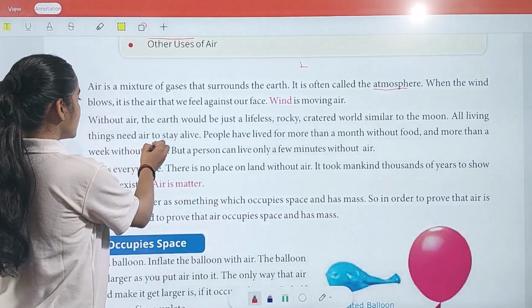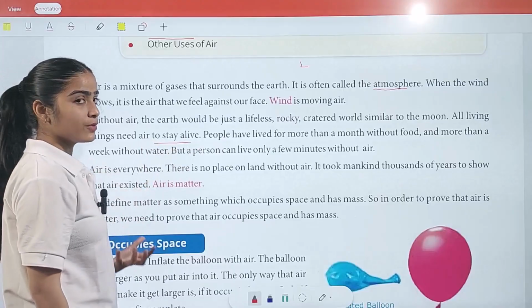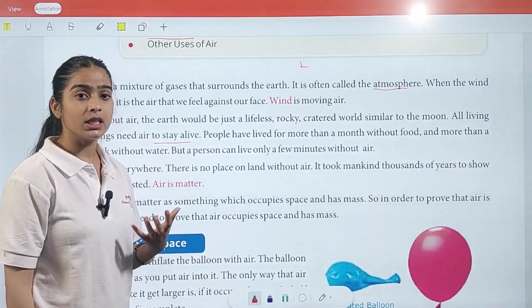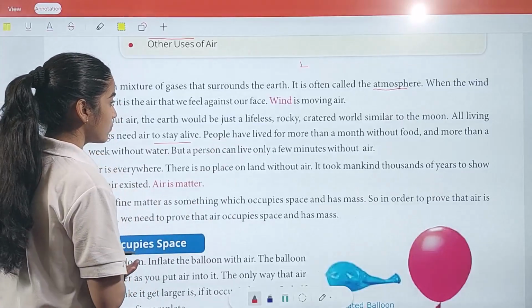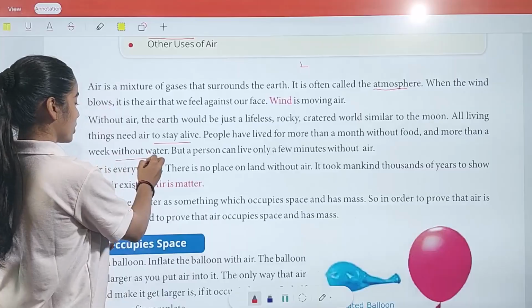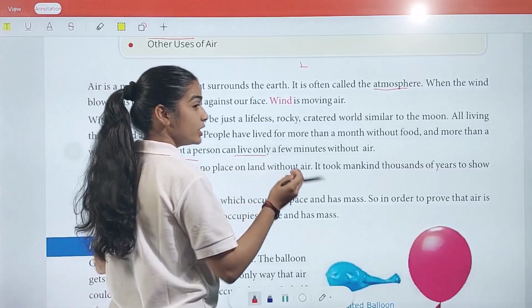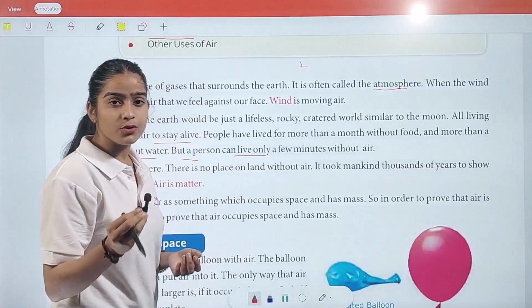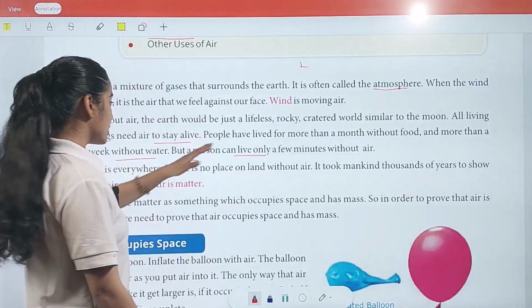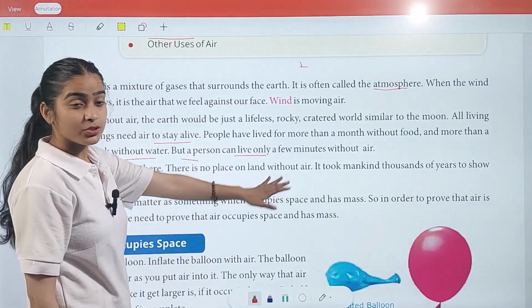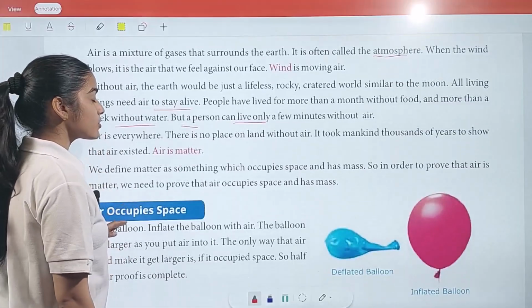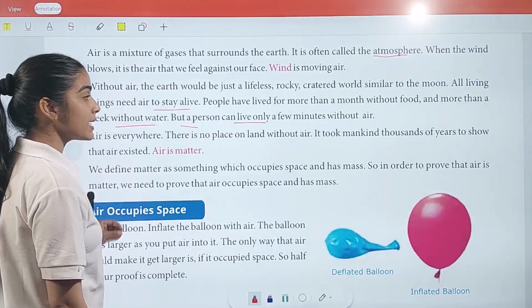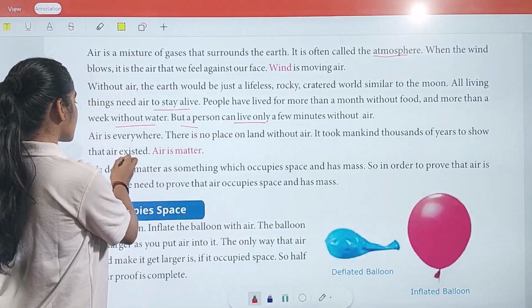All living things need air to stay alive, because all living things need oxygen to live. People have lived more than a month without food and more than a week without water, but a person can live only a few minutes without air. So air plays a very important role for living organisms. Air is everywhere. There is no place on land without air. It took mankind thousands of years to show that air existed.